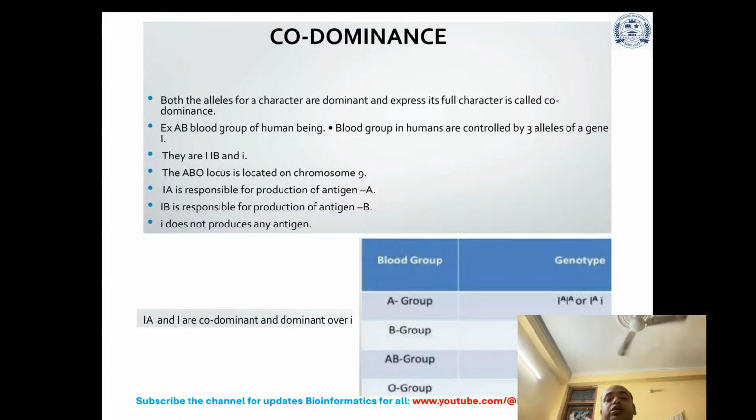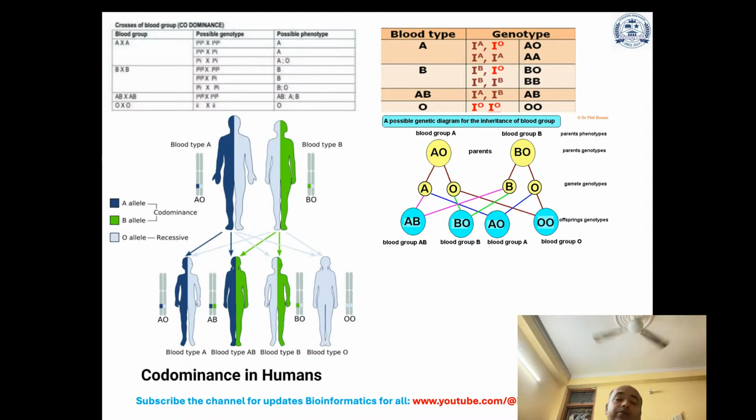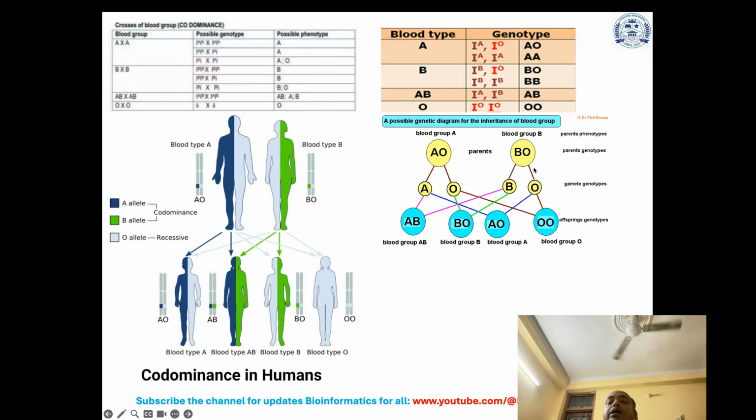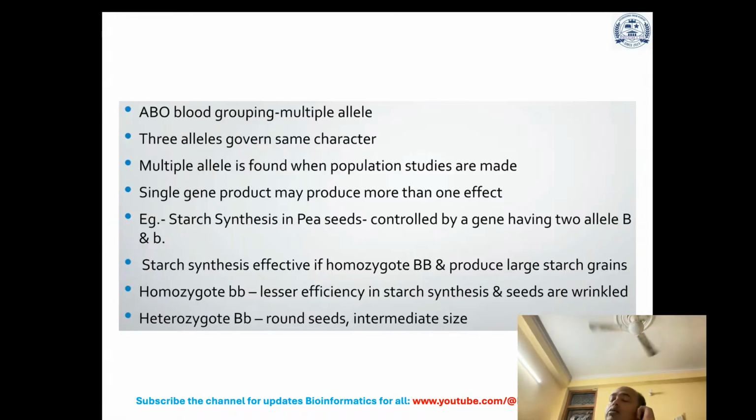IA is responsible for the production of antigen A and IB is responsible for the production of antigen B. Small i does not produce any antigen, so IA and IB are codominant and dominant over i, as you can easily see here. Now the details of blood group crossing. You can see the possible genetic diagram for the inheritance of blood group. This is the best representation, and these genotypic combinations will help you to understand it. So now we can conclude these blood group cross combinations.